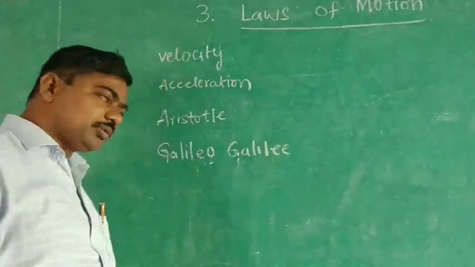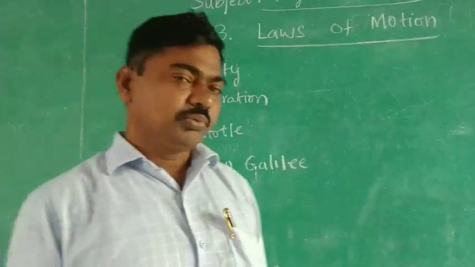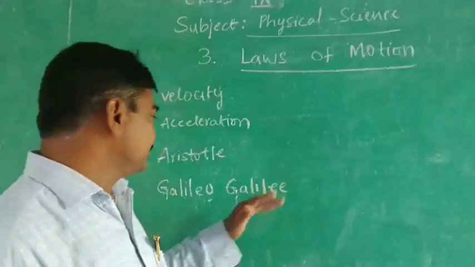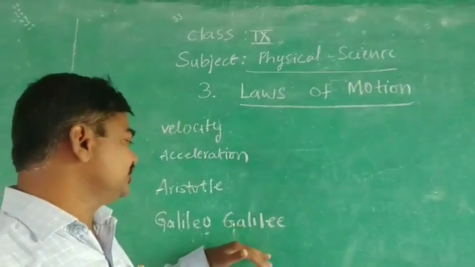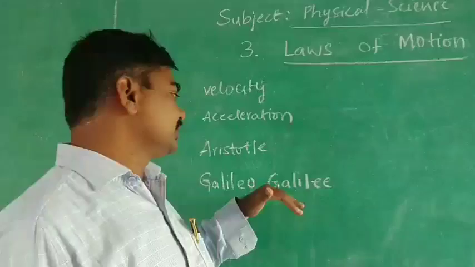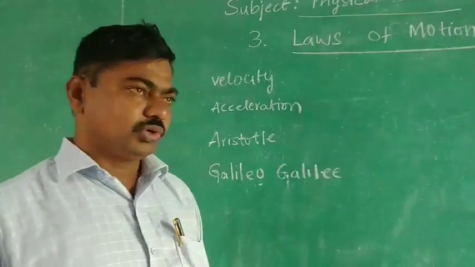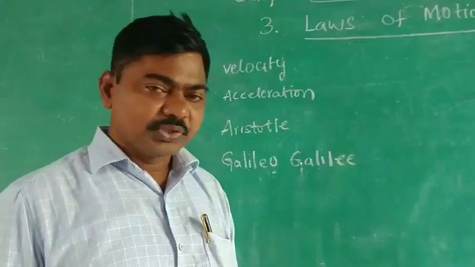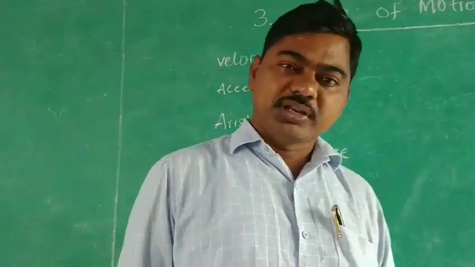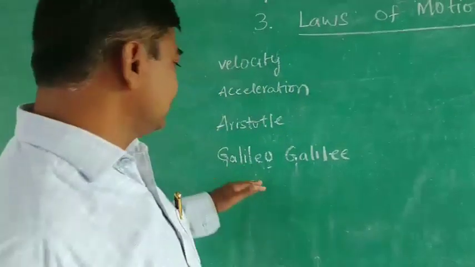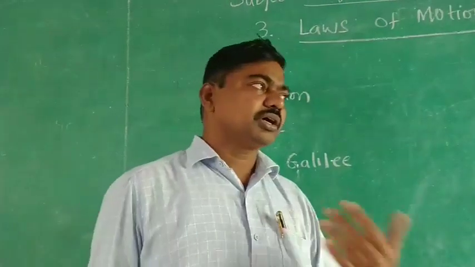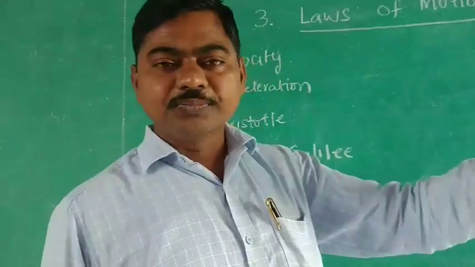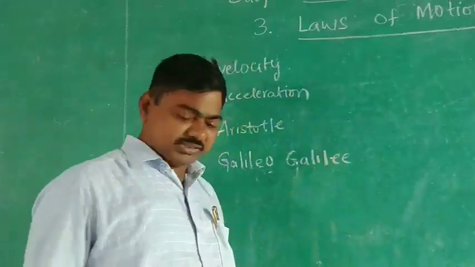Galileo means an object which is moving will go on moving. So the ancient scientists and philosophers said different things. Aristotle said any object moving here on the earth has to stop after a certain time, it has to come to rest. And Galileo Galilei said every object in the universe will go on moving unless a force acts upon it.